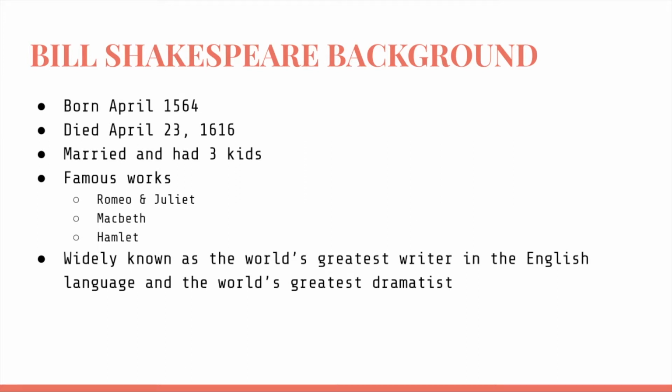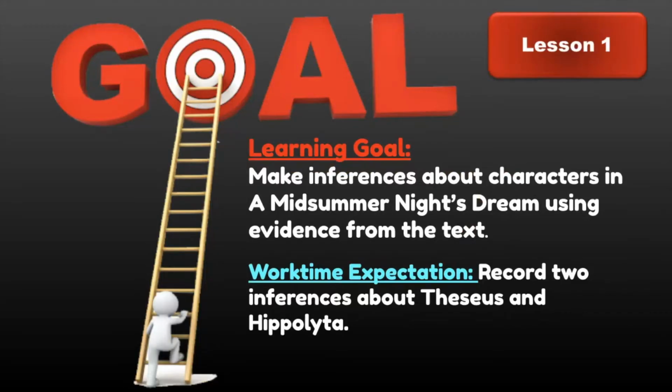Okay, he is credited for inventing over 1,700 different words. Some of those words being bedroom, eyeball, swagger, I think confidence, lonely. He is known as one of the greatest writers, and we're going to be seeing why he is known as that whenever we go through this play together, okay? But the goal for today is we're going to be able to make inferences about characters in A Midsummer Night's Dream using evidence from the text. Remember, inferences is basically making predictions based on the evidence that we have gathered while we're reading, okay?